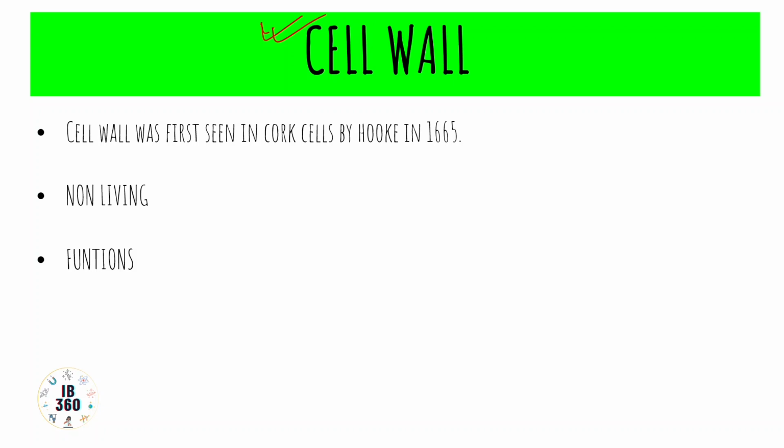Cell wall was first seen in cork cells by Hooke in 1665. In our first class, we had already talked about Hooke, who is known as the discoverer of cell. The compartments he saw under his own developed microscope were actually cell walls. So from that only the term cell arrived.